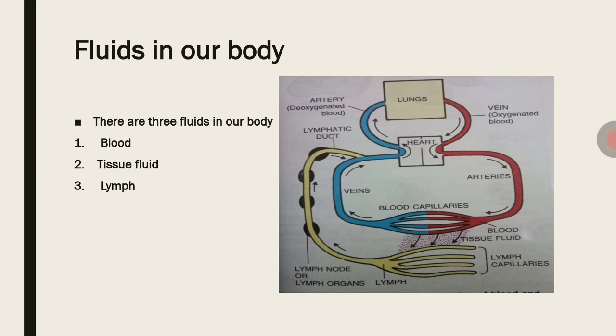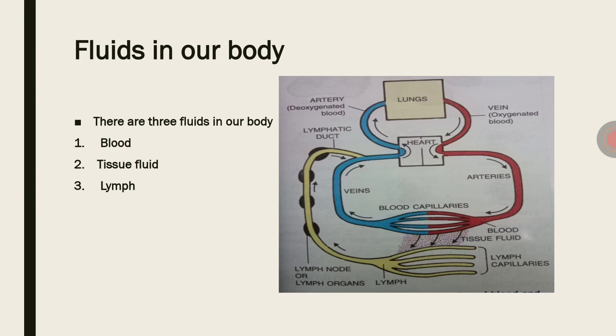Fluids in our body. There are three types of fluids in our body: blood, tissue fluid and lymph. Blood is present in the heart. From the heart the blood is pumped through blood vessels like arteries, veins and capillaries.